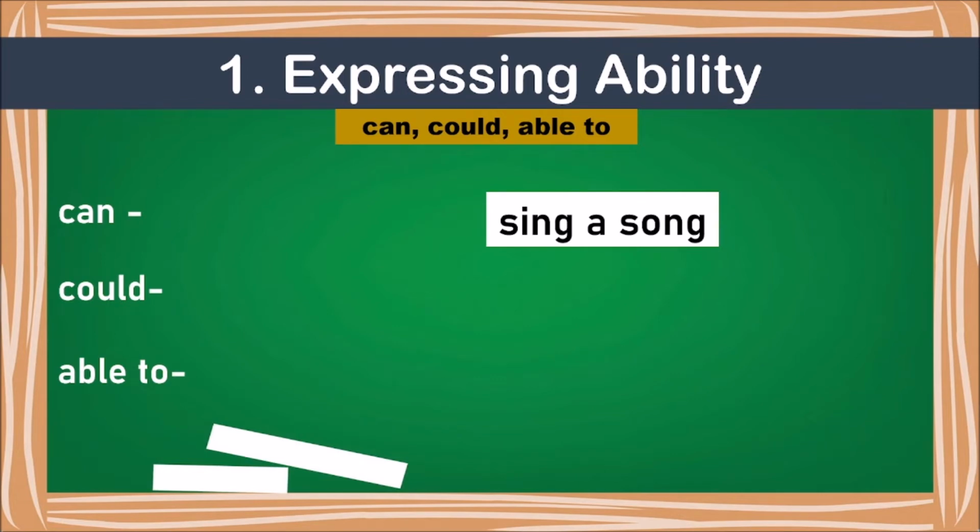A small activity exercise for you. The verb is sing. You have to use sing a song in different sentences. How can you use it as can in ability? The first thing, I can sing a song. So easy, right? मैं गाना गा सकता हूँ. I can sing a song. Very good. Could. How would you use it in could? I'm just giving you a minute. Think.